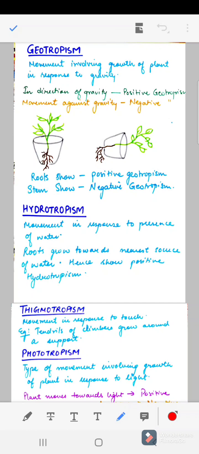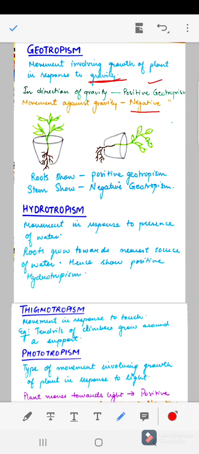Geo is related to earth, right? So geotropism is the movement involving the growth of the plant in response to gravity. So here our stimulus is gravity. If the movement is in the direction of gravity, it is showing positive geotropism, or if it is against gravity, then it is negative geotropism.